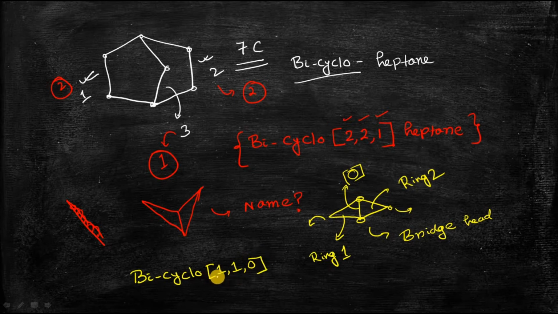So bicyclo 1,1,0, and last of all you have to count the total number of carbon atoms. Total number of carbon atoms is 1, 2, 3, 4, so it will be butane. So the nomenclature of this compound will be bicyclo 1,1,0 butane.